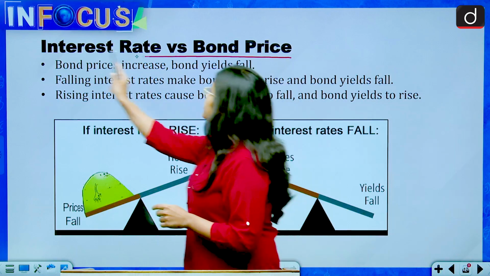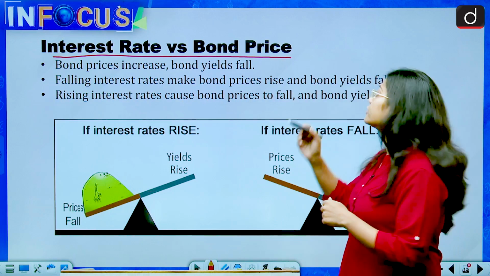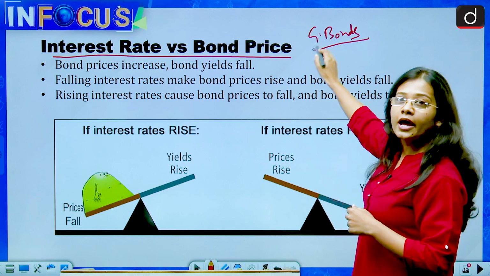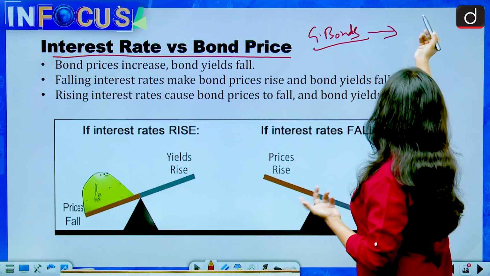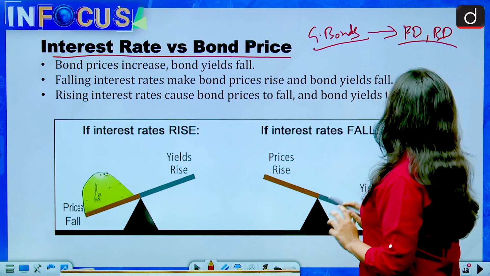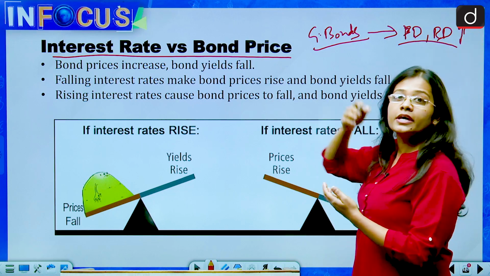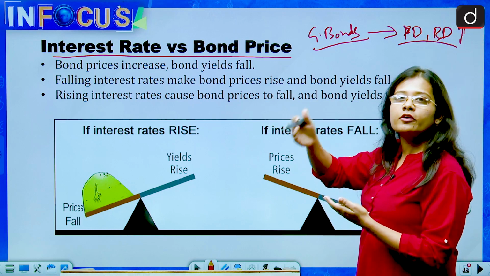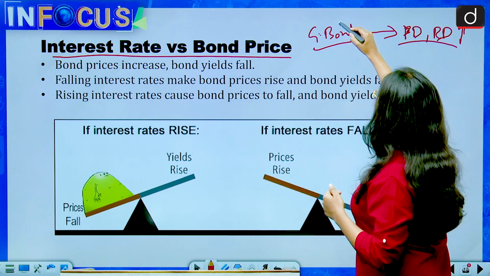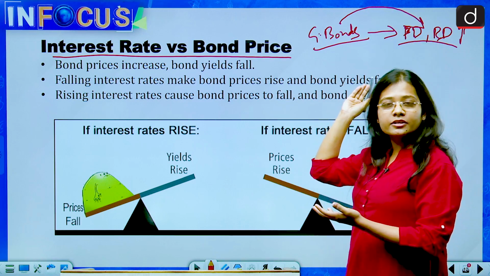Then let's take a look at interest rate versus bond price. Take the scenario that there are government bonds in the market, and apart from government bonds, there are other options like FD and RD in the market. If the interest rates of FD and RD are increasing, then what will happen? People will take out their money from government bonds and invest it in FD and RD because they are getting higher interest rates there.